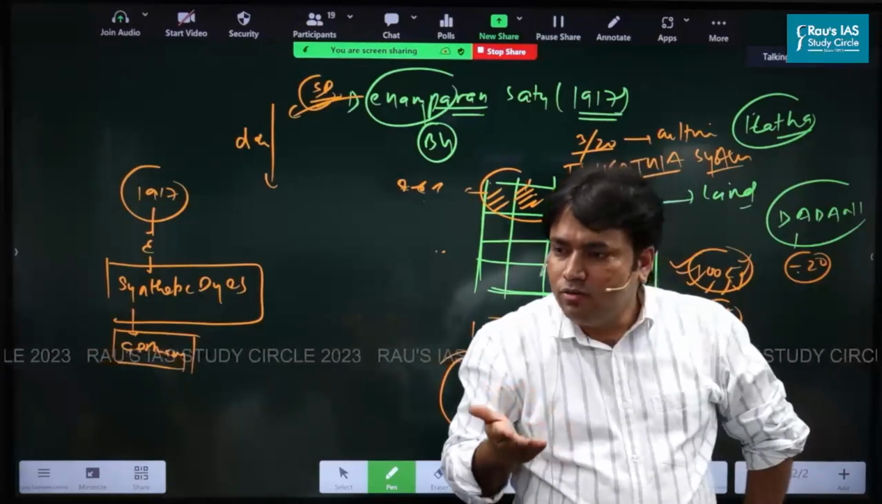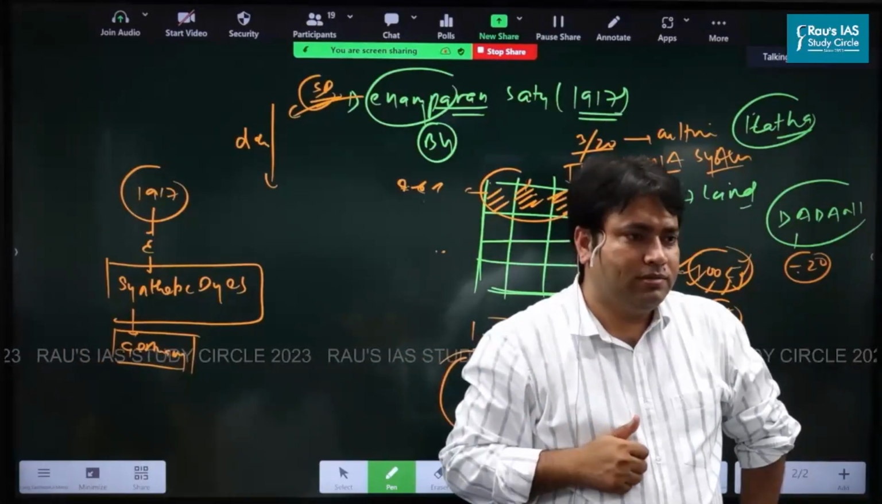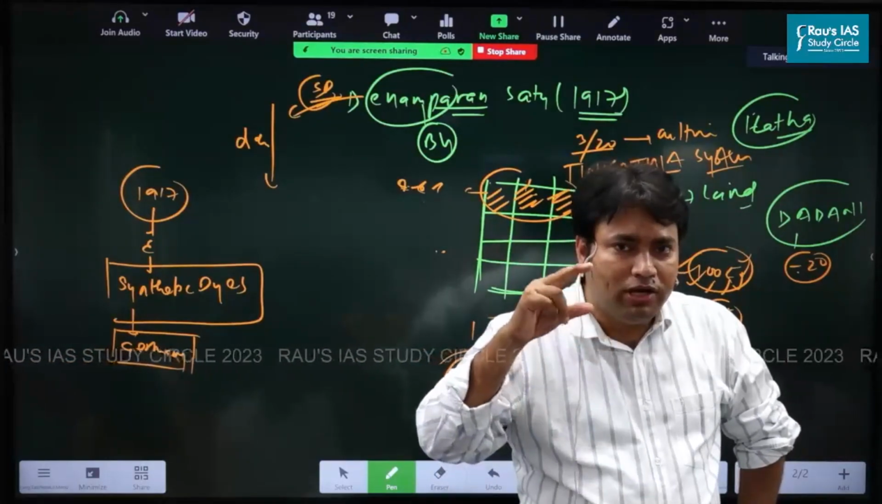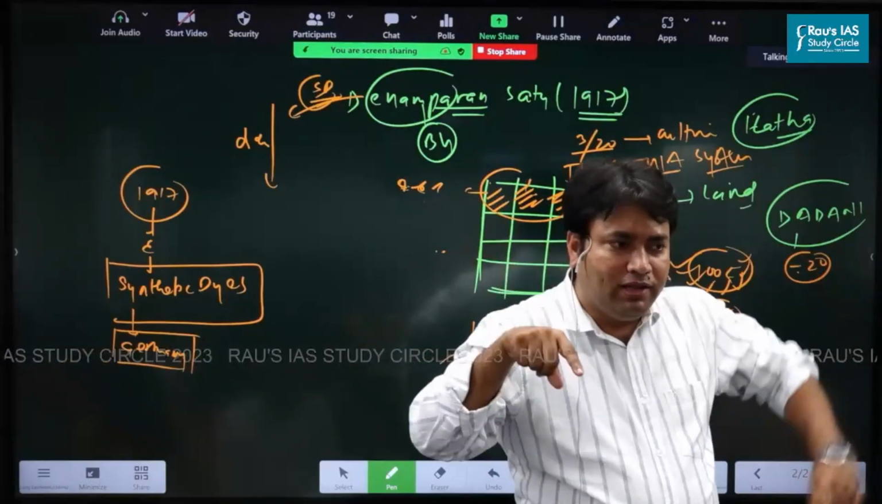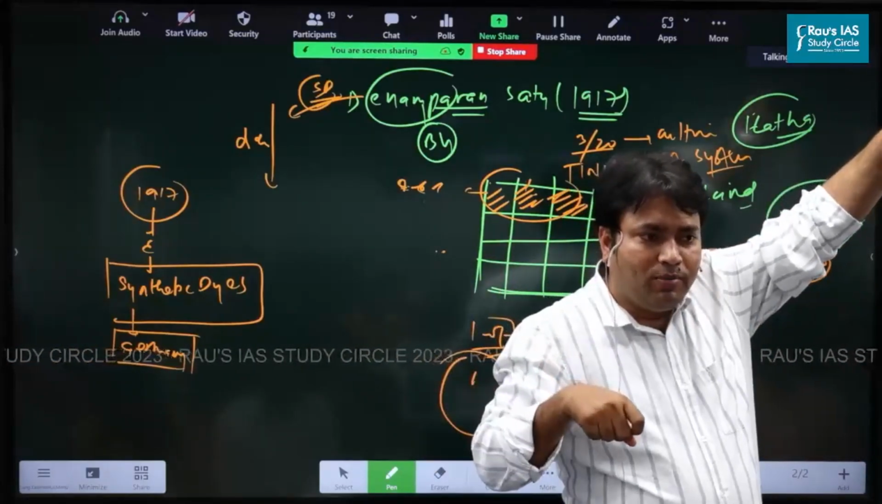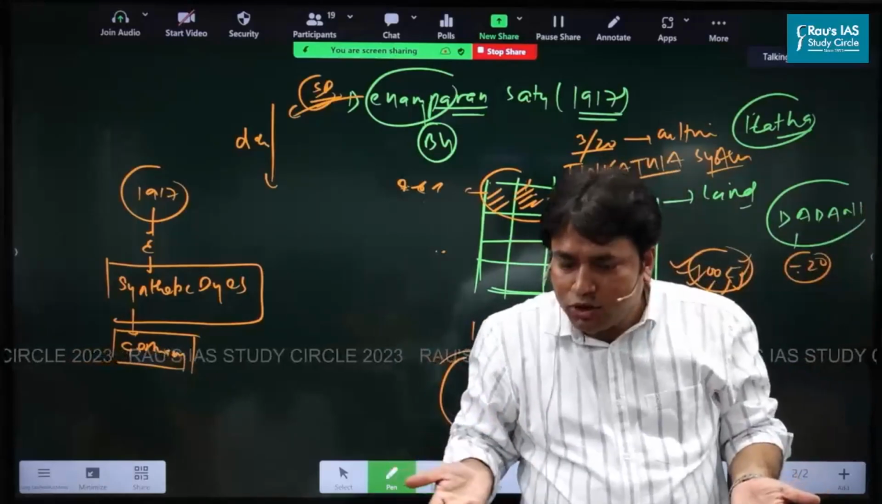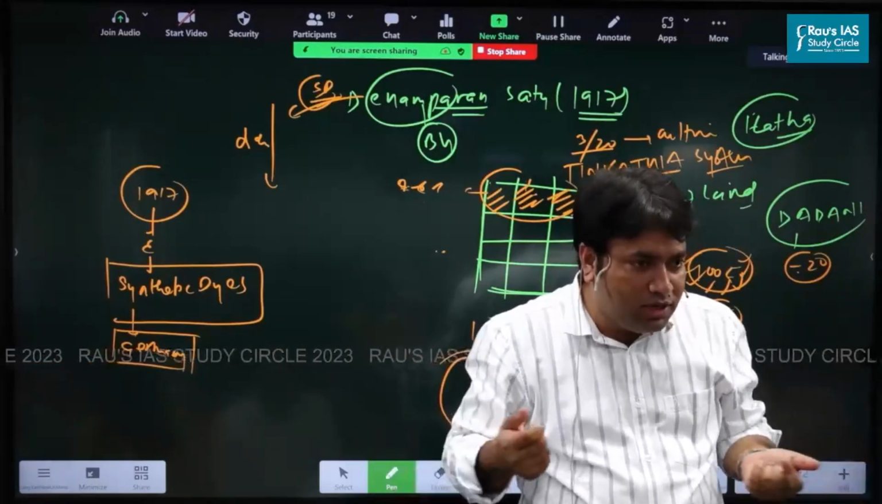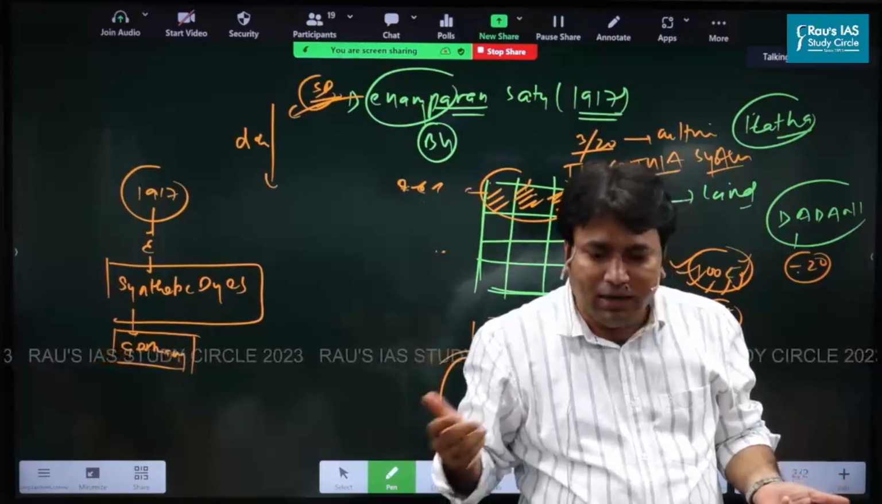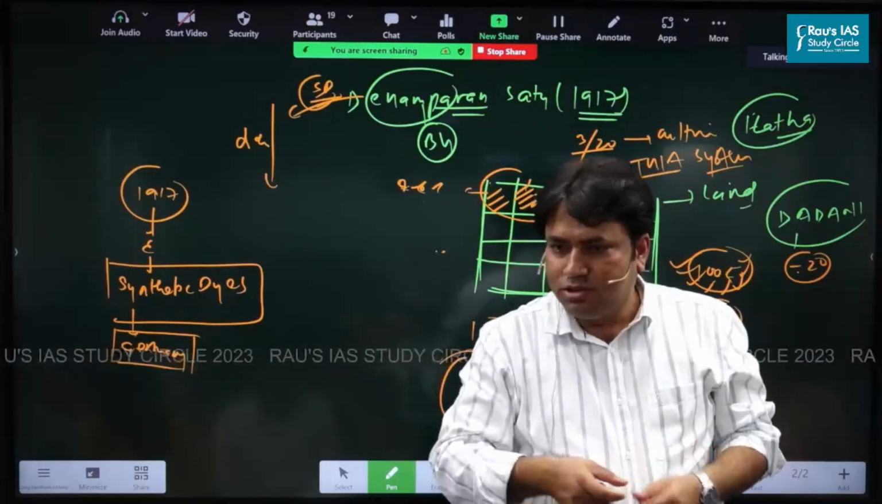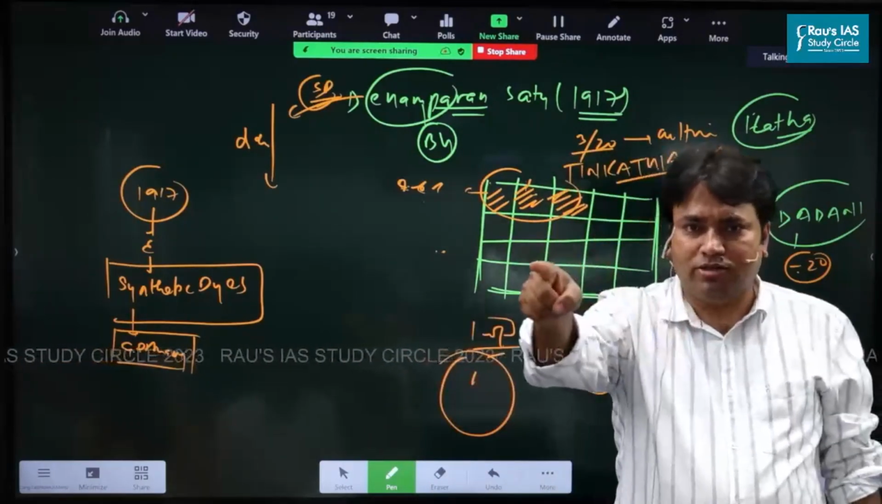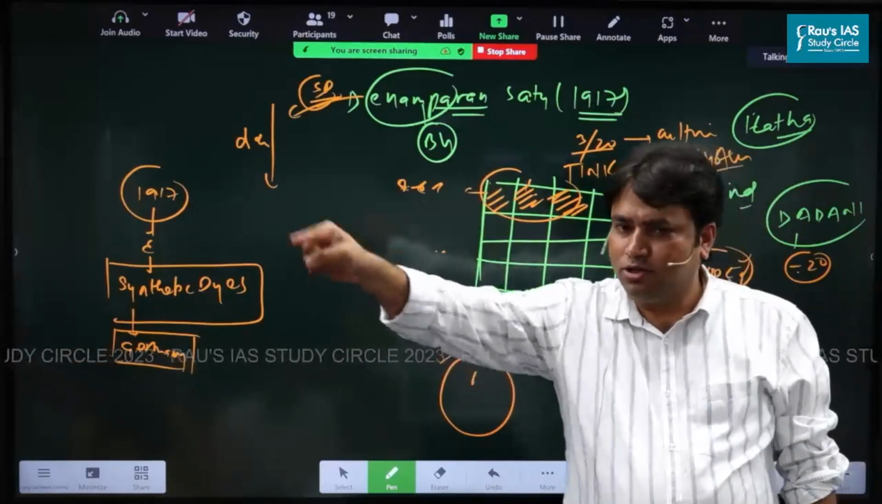But what can you do to abolish it after 1917? Do you understand the colonial policies? By 1917, the demand for indigo in European markets had declined. So do you think the British need this Tinkatia system? No. And the committee says what? This Tinkatia system is discriminatory. This is not good. This should be abolished.